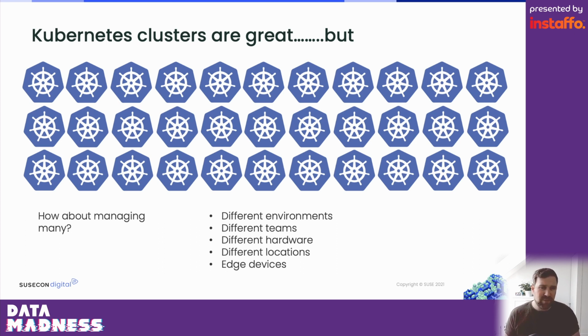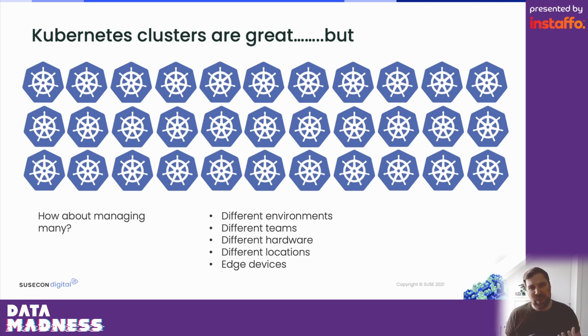Maybe also in multiple locations on multiple continents. Or it could be that you have some workloads, like machine learning algorithms, that you maybe want to put on different hardware, completely separated, maybe even on a cloud provider somewhere, and separated from your actual web applications. So tons of reasons why you may end up with more than 1 or 2 clusters. And we haven't started talking about edge devices and IoT devices yet, where the clusters quickly grow into the millions. And then managing all of these Kubernetes clusters by hand can become quite a challenge as well.